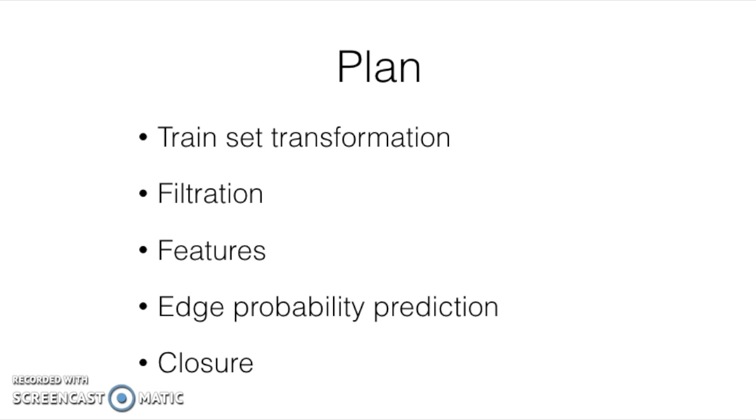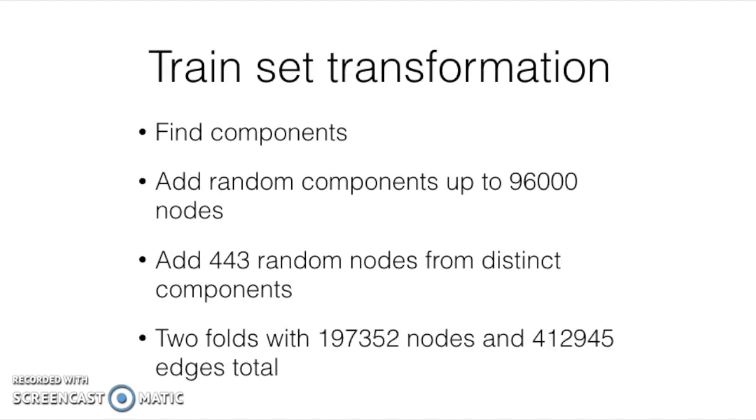Our solution consists of 5 stages: trainset transformation, edge filtration, features generation, edge probability prediction, and closure. The idea behind trainset transformation is to make the trainset exactly the same size as the test set. This is an important part of our solution because filtration algorithms are implicitly dependent on the set scale.